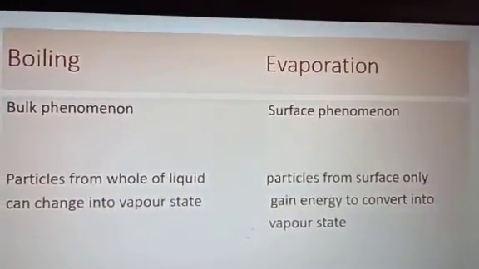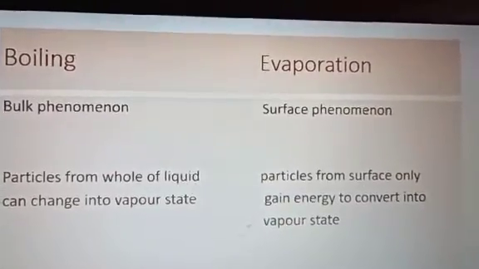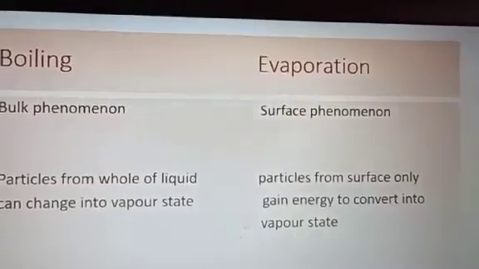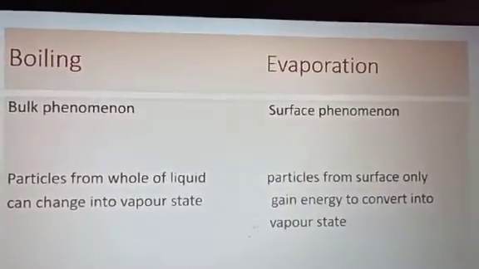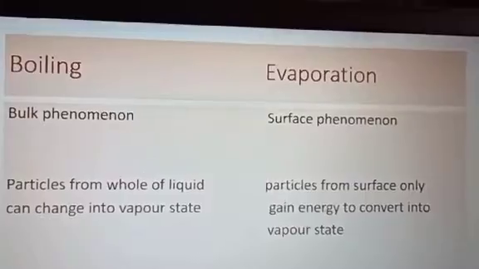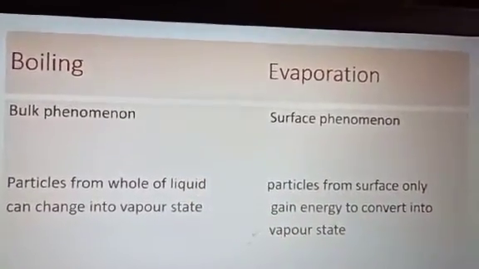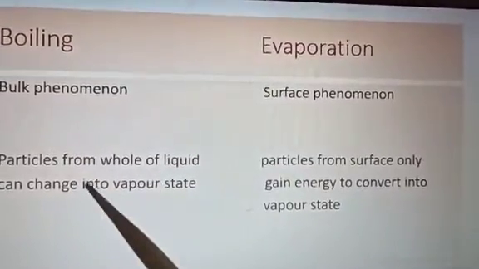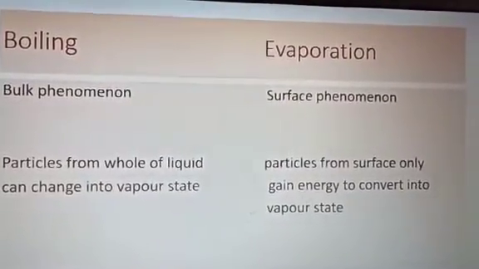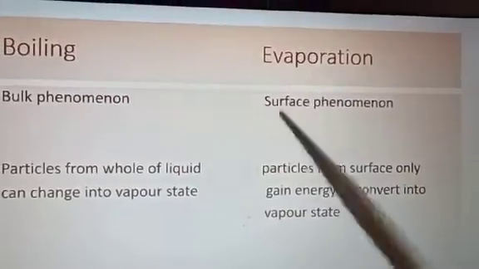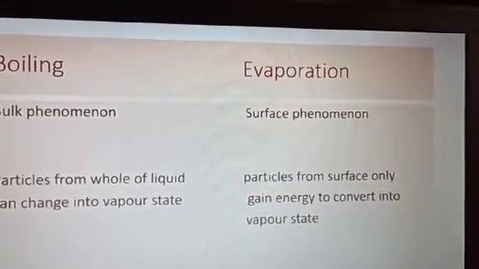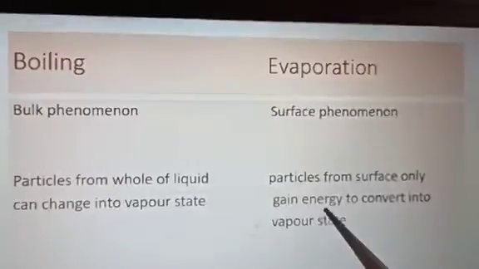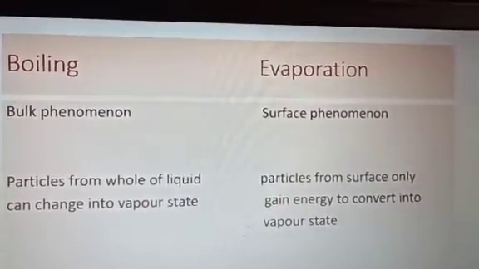Boiling and evaporation, this question is also sometimes asked in the question paper. Compare boiling and evaporation, or write the differences between these two. You should understand that boiling is a bulk phenomenon. Bulk phenomenon means particles from the whole of the liquid can change into the vapor state. Whereas evaporation is a surface phenomenon, and in a surface phenomenon only the particles from the surface gain energy to convert into the vapor state.